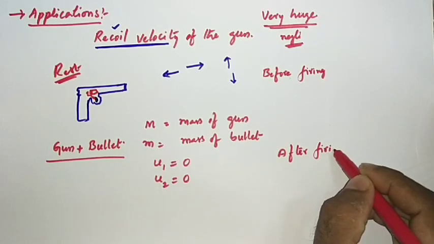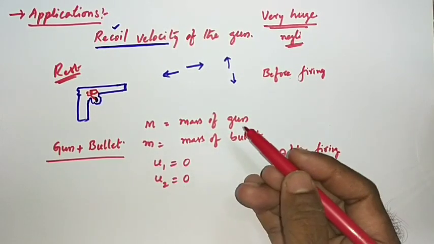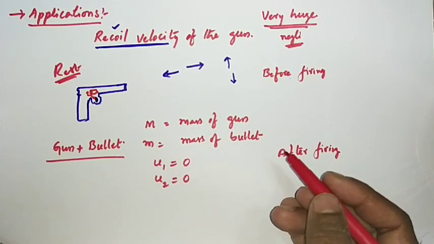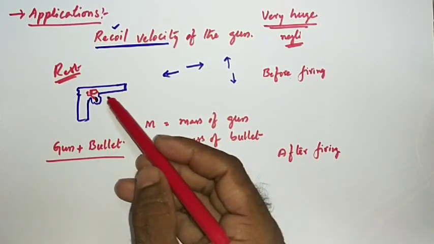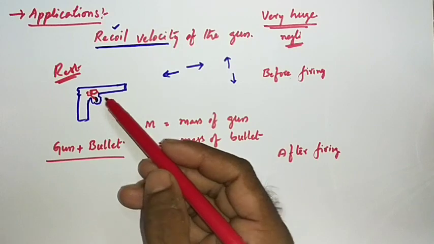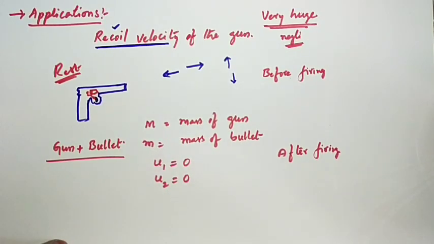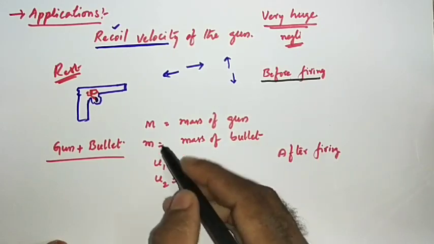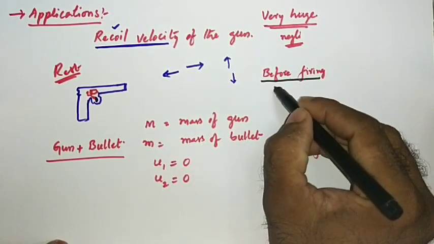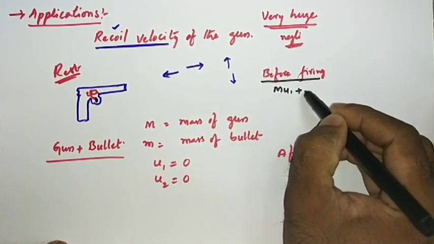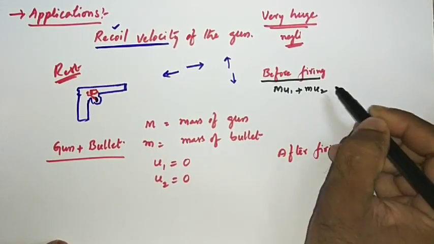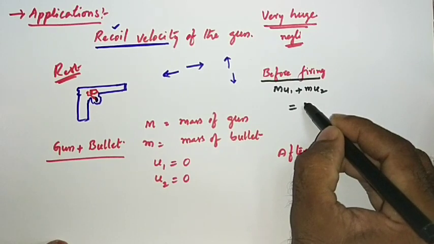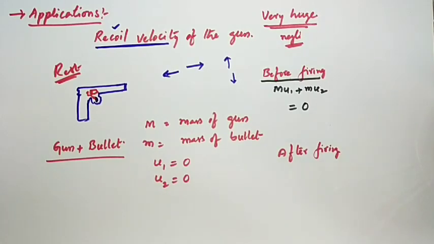Before firing, what is the total momentum? After firing, what is the total momentum? Those two should be equal, because there is no external force acting on the system. Now, before firing, the total momentum is M into u1 plus small m into u2. This is equal to 0 plus 0, which is just 0. A single 0 is enough.